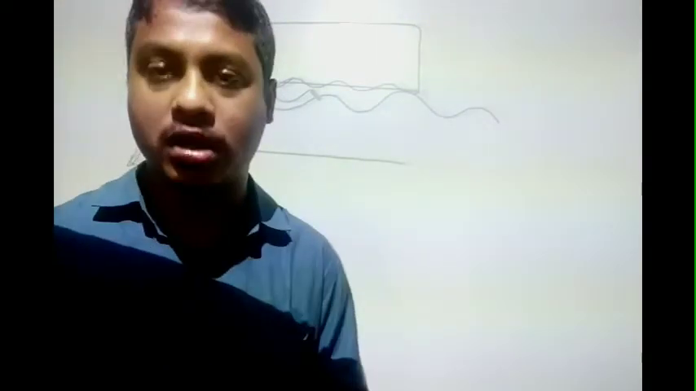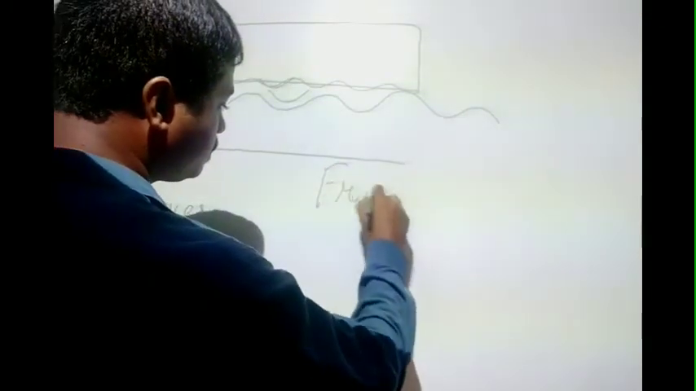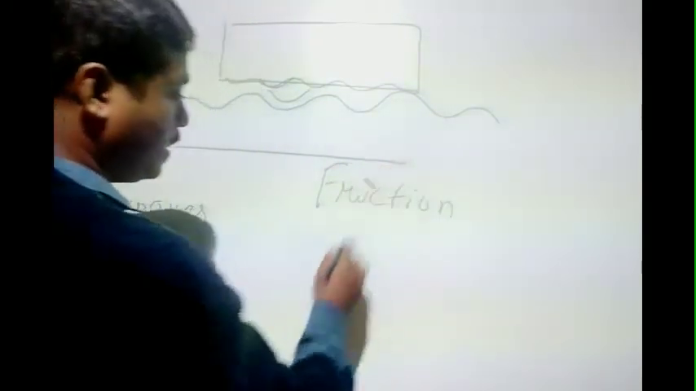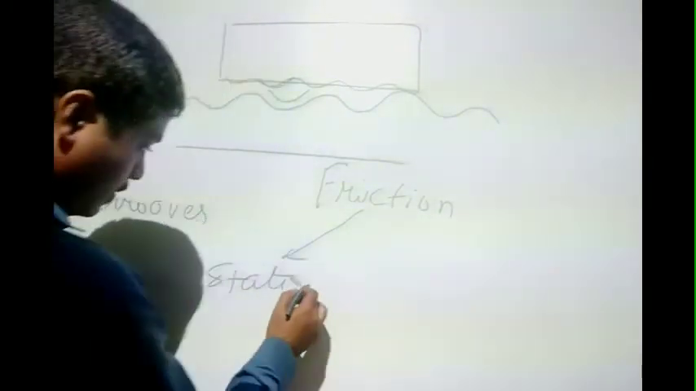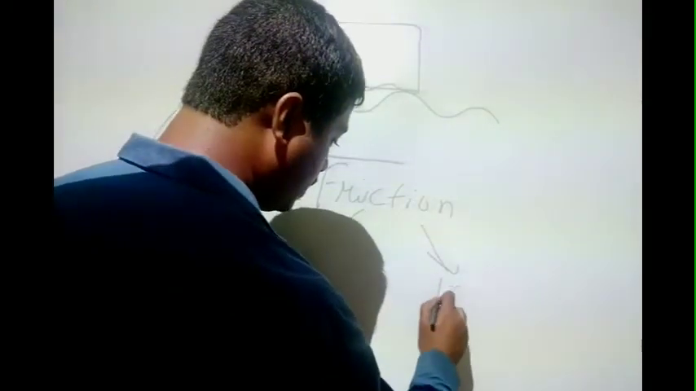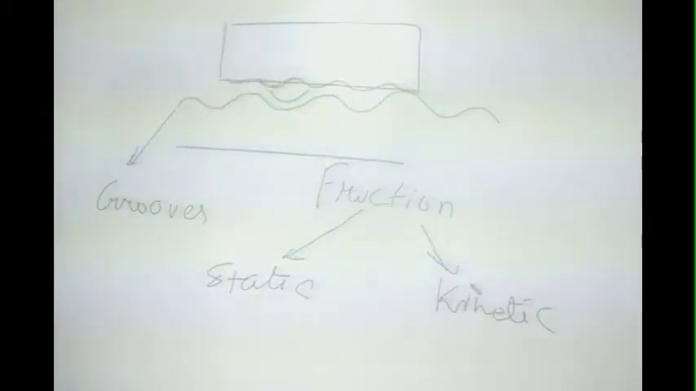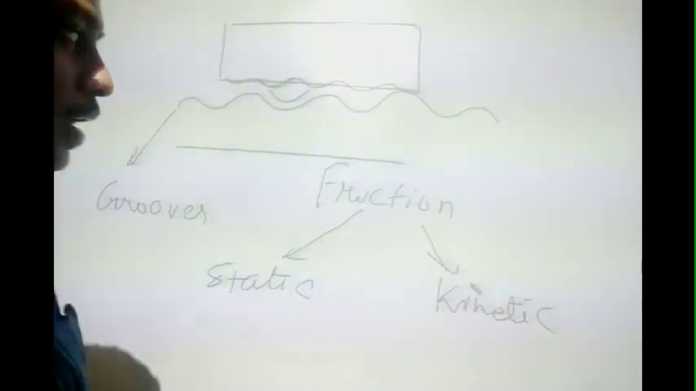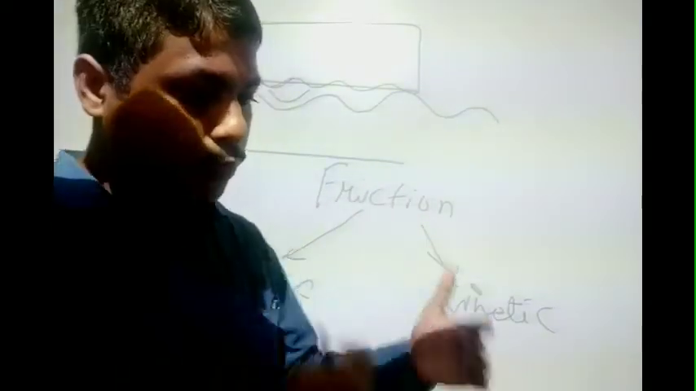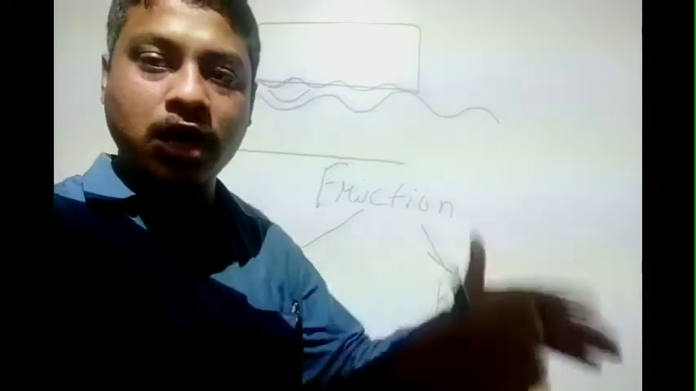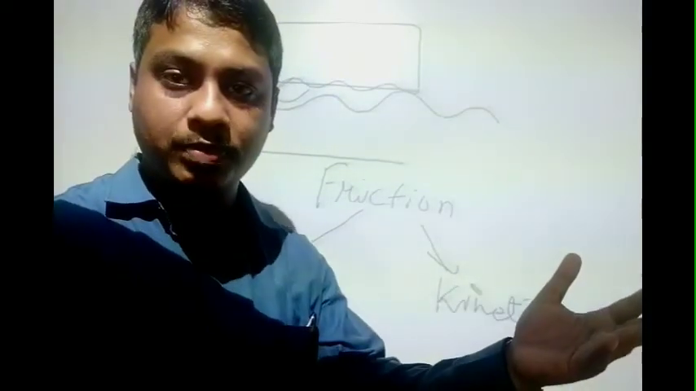Why does this friction occur? Now this friction can be divided into static and kinetic. Now what do static and kinetic friction mean? For static friction, suppose you are pushing an almirah from one room to the other room, and you are not able to move that almirah by one person.